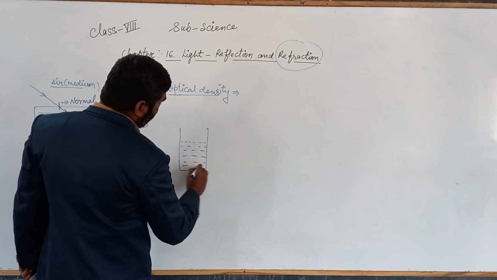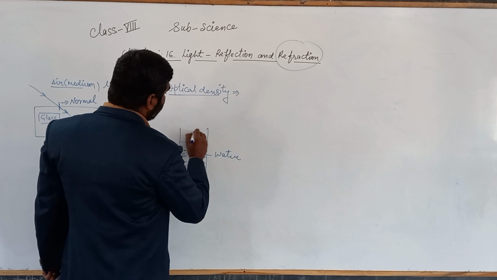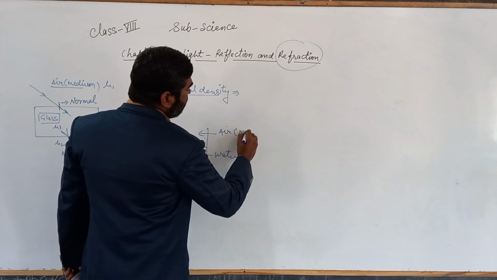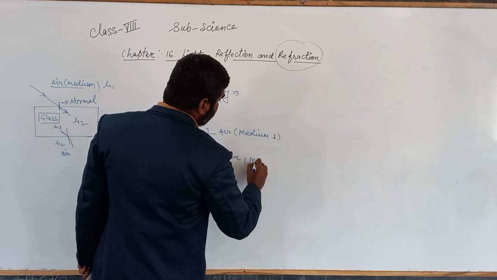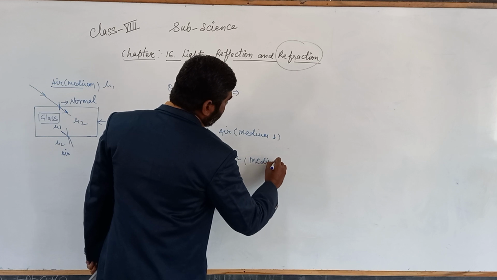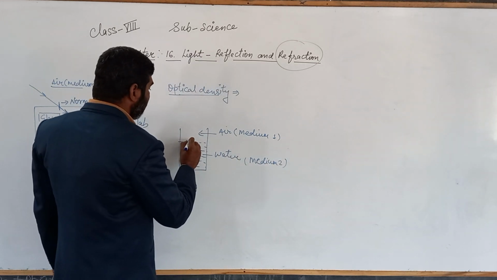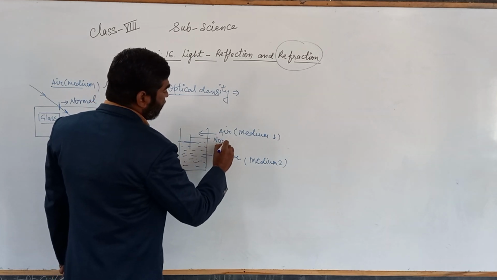This glass or this beaker is filled with water, and here we have air. So this is medium first, and this is medium second. Now here we draw one line. This is called the normal.